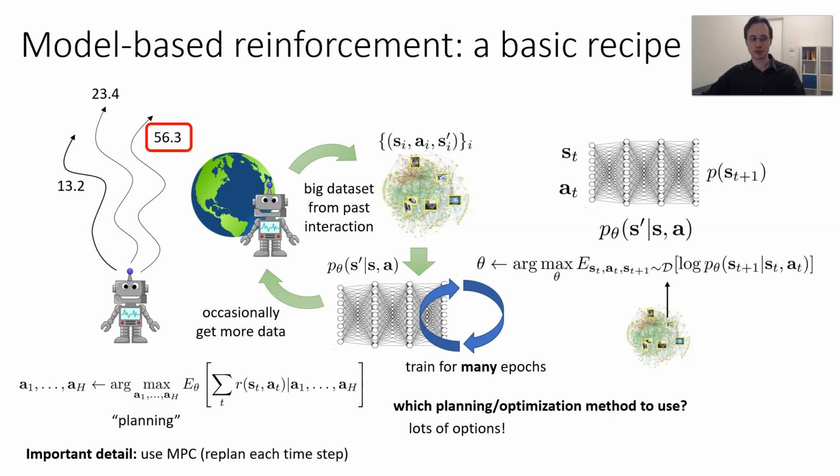Actually, in all the work that I'll discuss today, we're going to use a very simple method. We're going to use a derivative-free optimization technique called the cross-entropy method, or CEM. We actually introduced this idea to the world of deep model-based reinforcement learning roughly 3 years ago, mostly because we were too lazy to code up anything more sophisticated. And unfortunately, the idea stuck, so I really apologize for that.